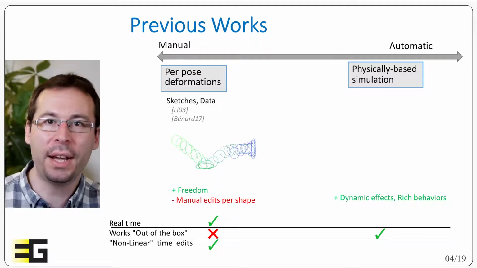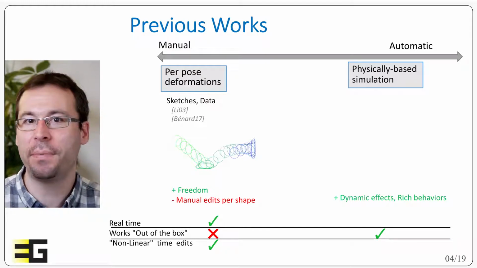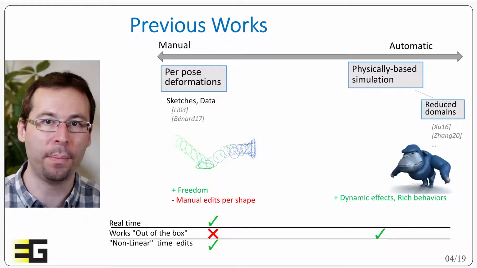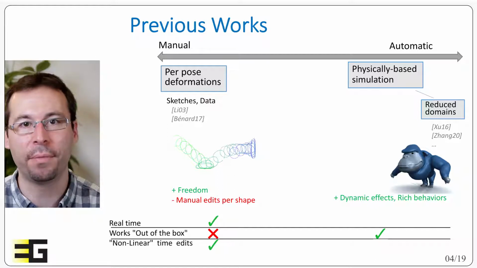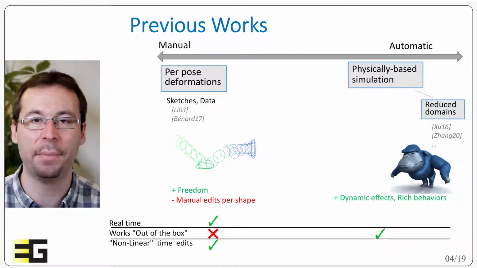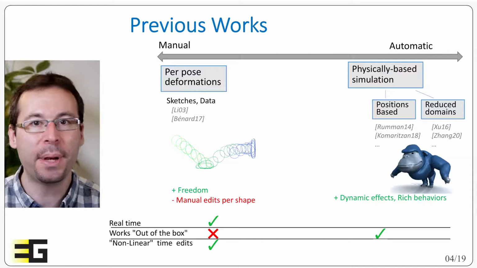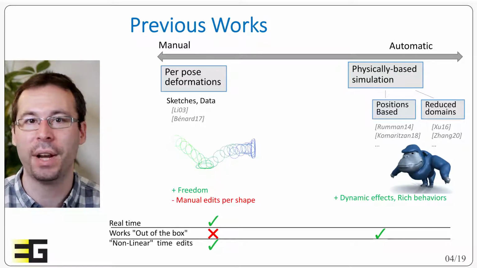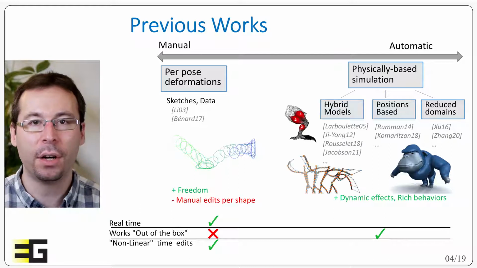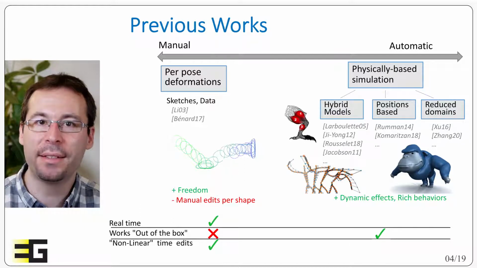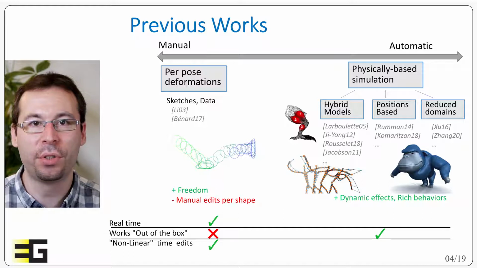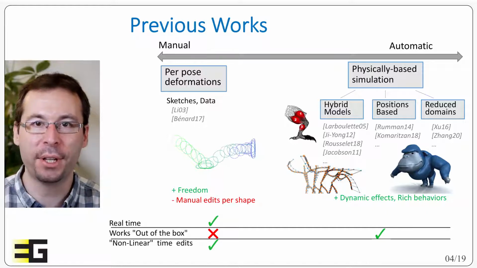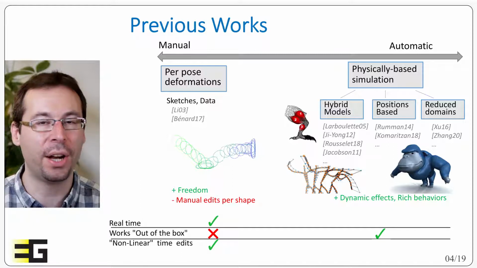Without going into details, we can note that fast simulation of elastic-like behavior has been developed through typically the use of domain reduction to reduce the degrees of freedom to a meaningful subset that can be pre-computed, position-based dynamics and extensions that allow to handle efficiently nonlinear constraints and even stiff ones robustly, or the use of what I will call hybrid models, where simple physical elements are used to locally deform the geometry of the shape, for instance adding some springs to model muscle effect, bouncing flesh, or elastic limbs.